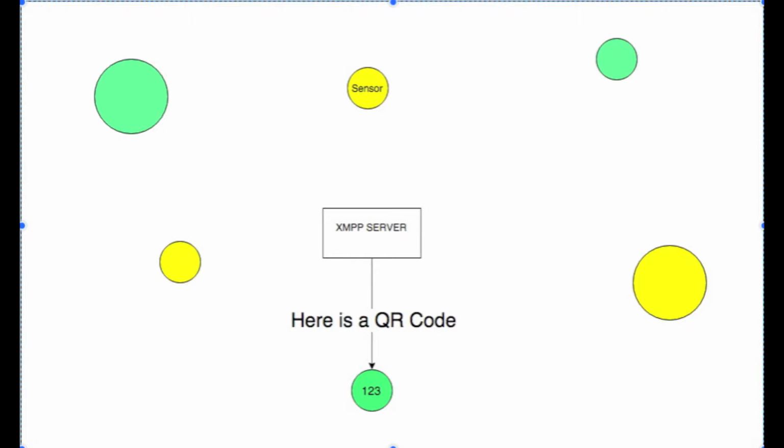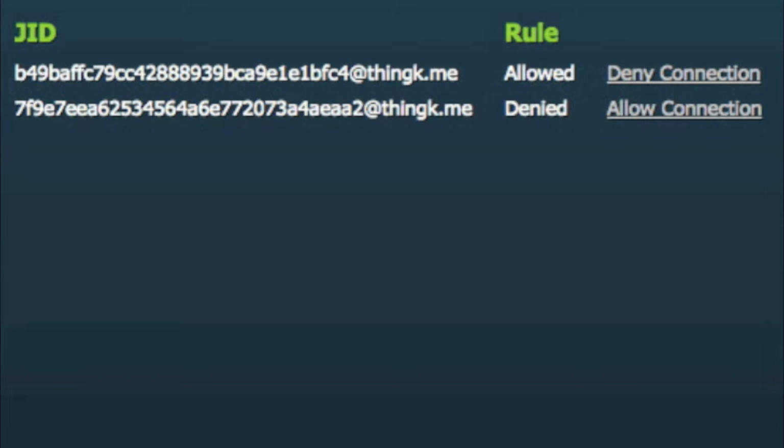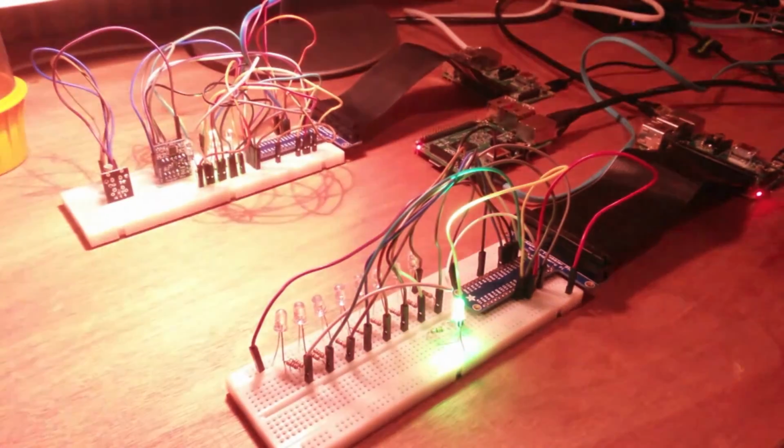In our case, this is done by scanning the QR code that the server sent during the authentication process with an XMPP smartphone app. I then submit the resulting PIN number to the server via a user account that I access via a web browser. Finally, I can inform my XMPP server which devices in its registry are allowed to communicate. But this won't make anything happen in itself.